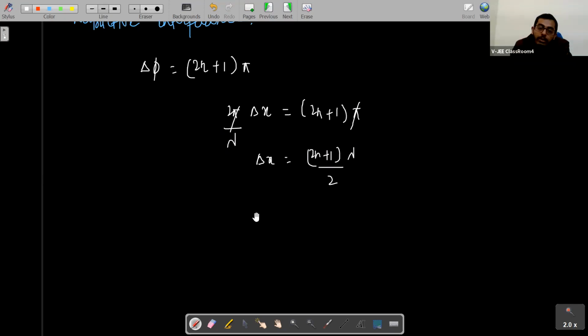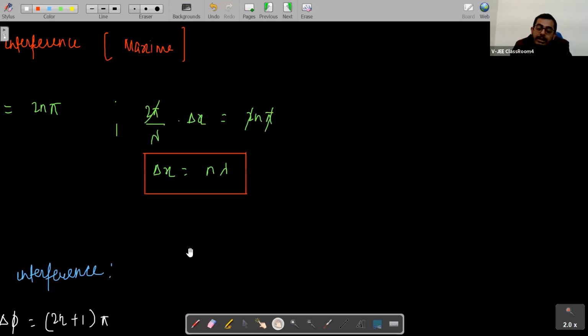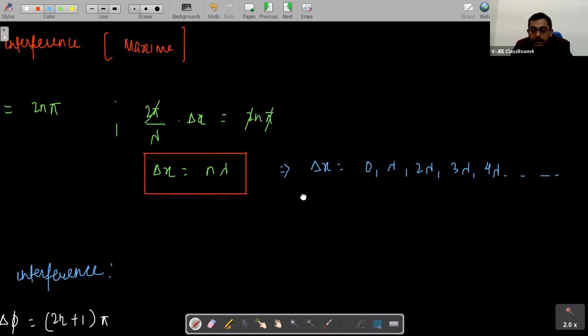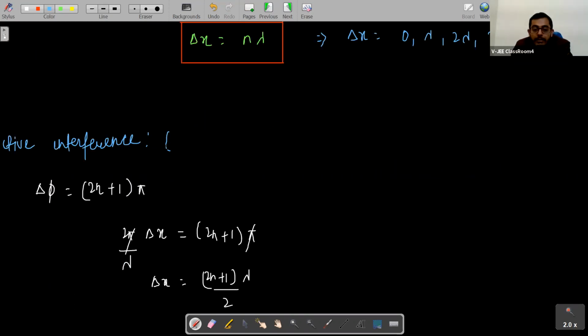Now if we generalize this, for constructive interference or for maxima, we say that delta x should be equal to 0, lambda, 2 lambda, 3 lambda, 4 lambda, and so on. And destructive interference we must say as minima.